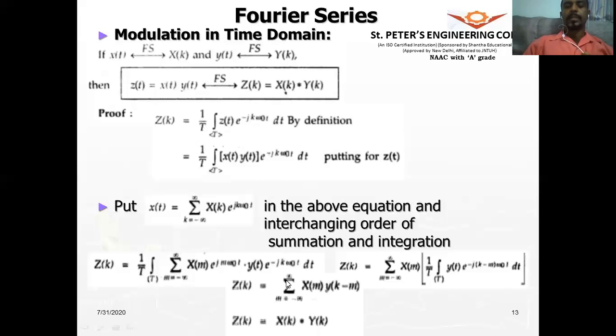And now this is not the periodic signals. So therefore, in the discrete time, we will have the summation from minus infinity to plus infinity. So this is nothing but the convolution formula. We represent it with the convolution notation x of k convolved with y of k. So therefore, we have proved that the multiplication in the time domain is nothing but convolution in the frequency domain. So that is what we have proved.